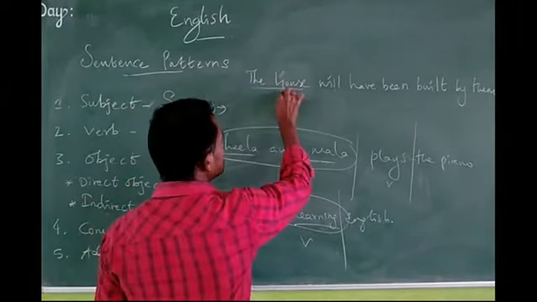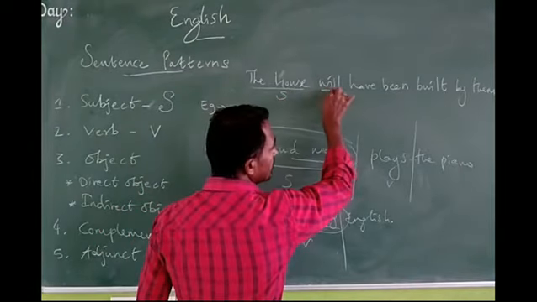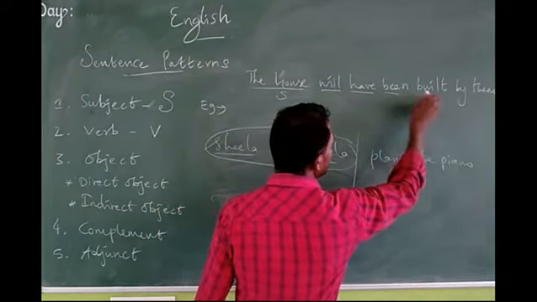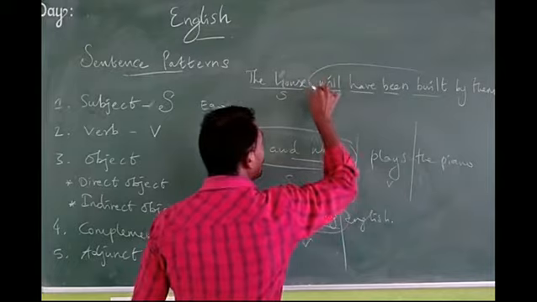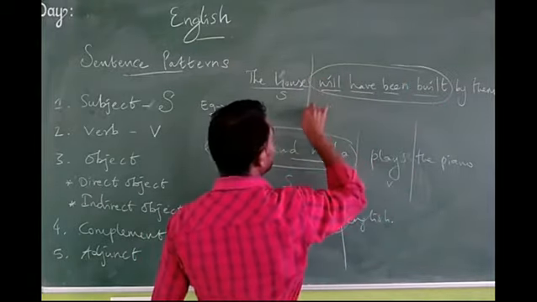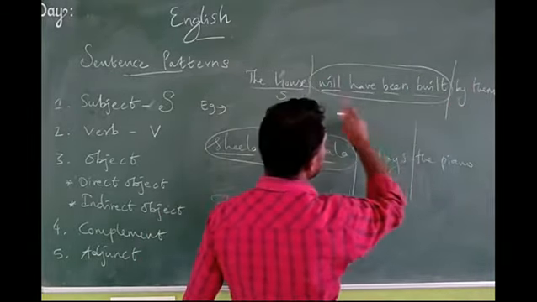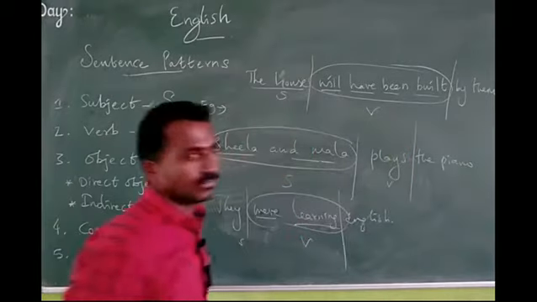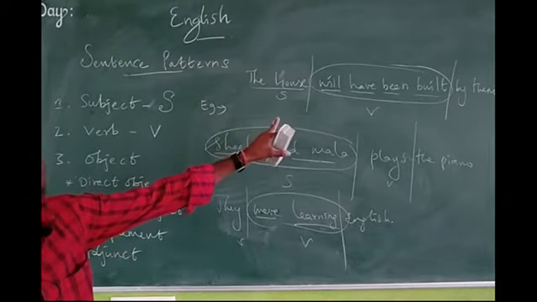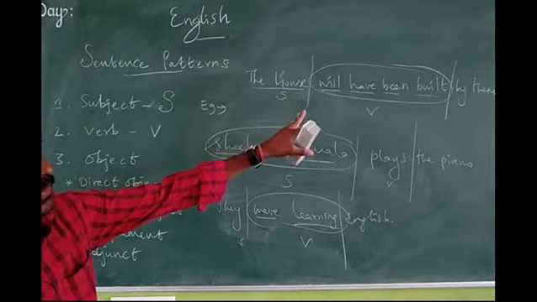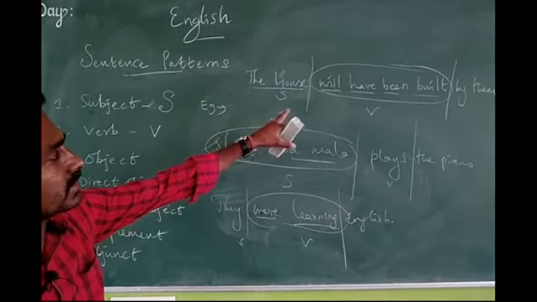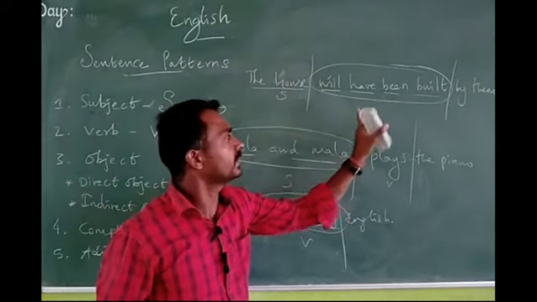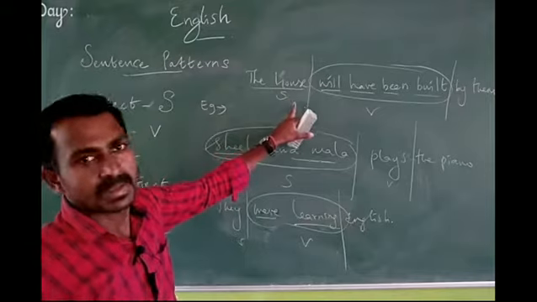Here the house is the subject, we can easily see. Will is a verb, have is also a verb, been is also a verb, built is also a verb. So how many verbs are there? No need to separate them. You have to mark them as a single unit. So here there are 4 verbs. Just circle them as a single unit. It is called a passive voice sentence.